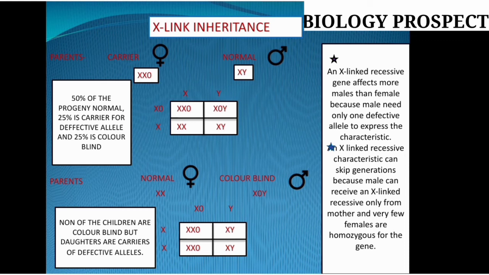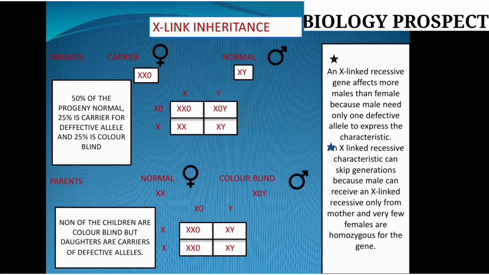Each gamete fuses individually with the other gametes. When X fuses with X0, the formation is XX0. When Y fuses with X0, it is X0Y. Similarly, X fuses with X, that is XX, and X fuses with Y, that is XY. So dear friends, these are the four different types of offspring visible in the Punnett square.